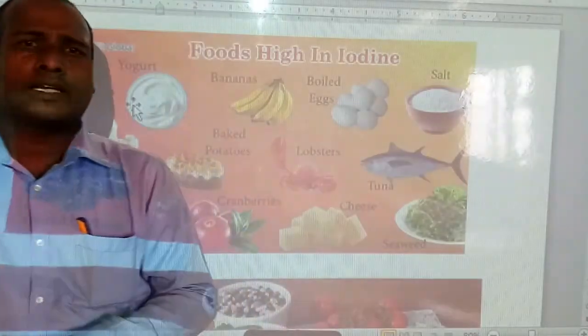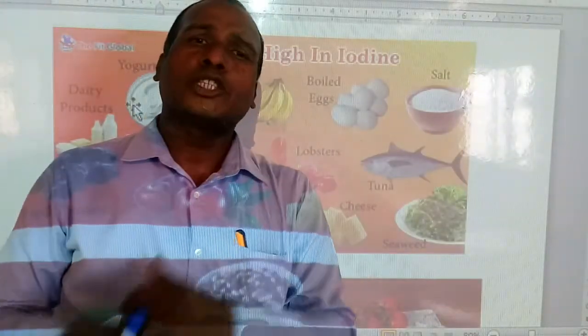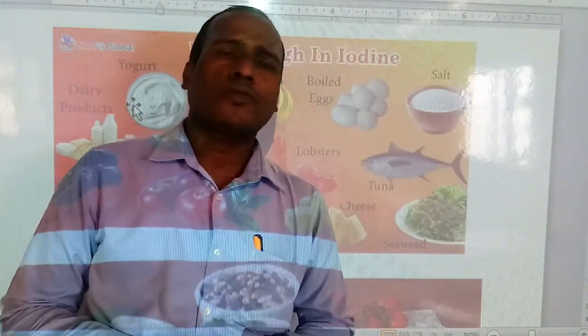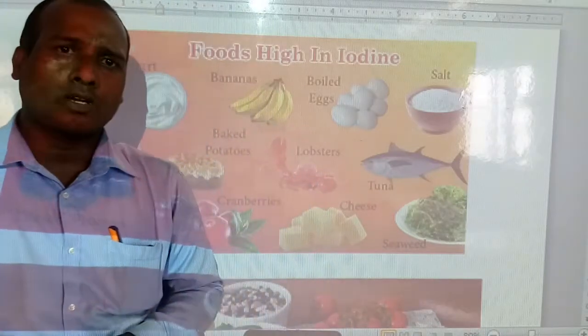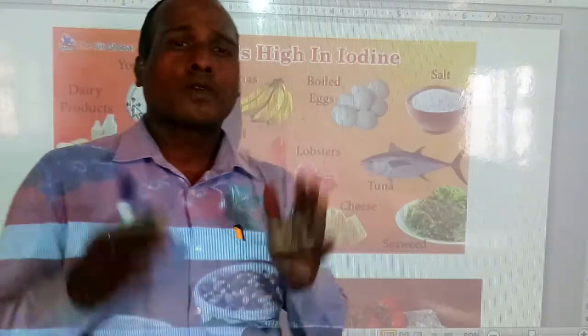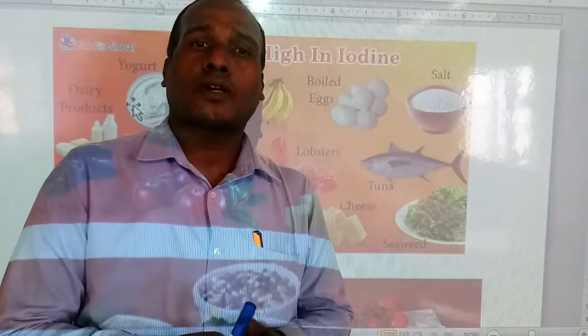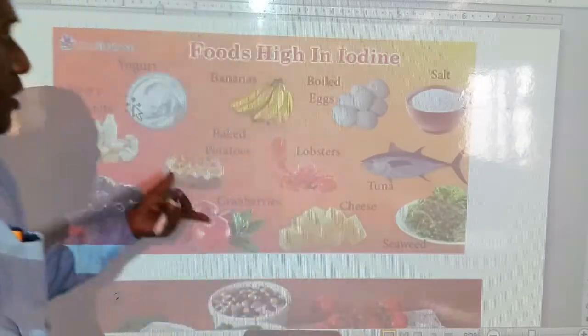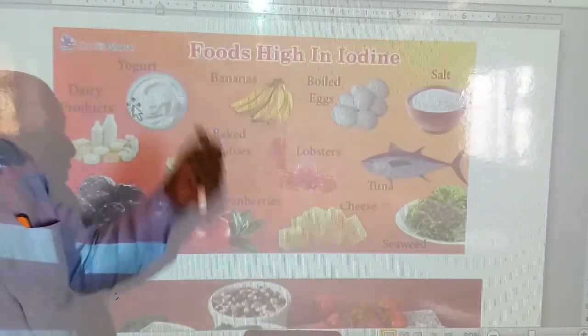Seashore foods also have plenty of iodine. Okay friends, these are the main foods where iodine is present.